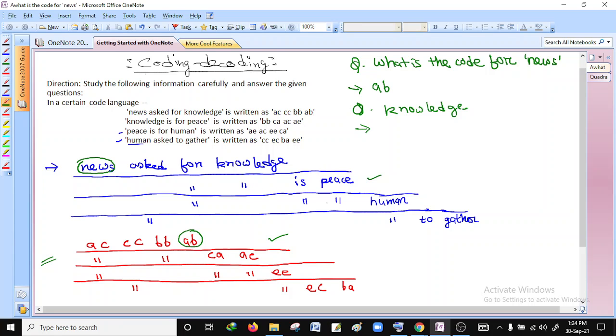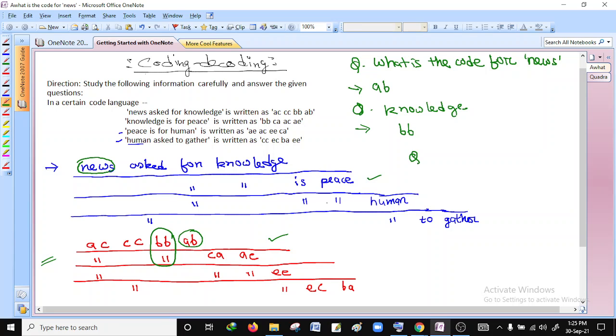Okay, means the code should be present in the first sentence, and below there should be only one common sign, which is present in the second sentence itself. Here you can see this is BB, and below it in the second sentence itself there is only one common sign. So the code for knowledge will be BB.